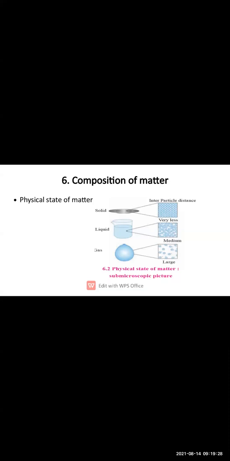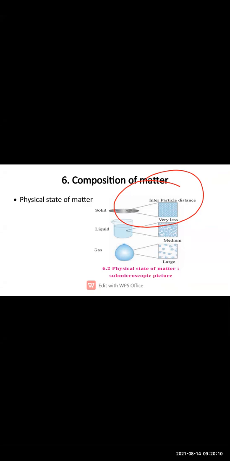Here you can see the molecules are very close to each other, and as they are close, they have a force of attraction as well as strength. So the particles of solids are very close to each other, and this concludes that the solid has the property of definite shape and volume.